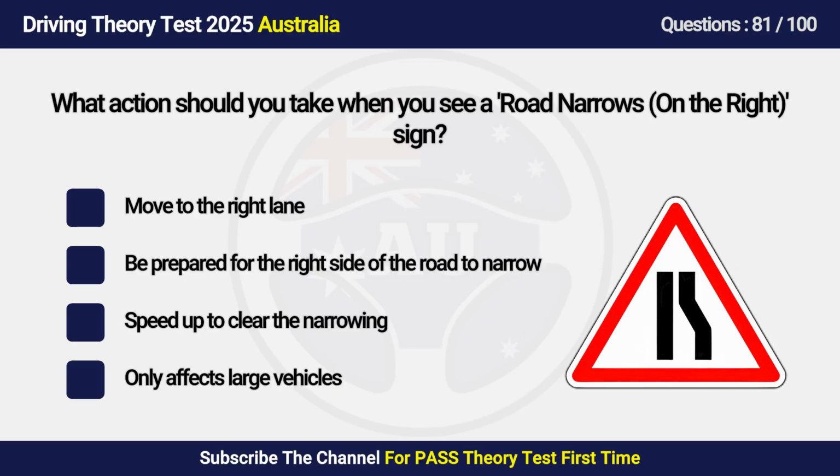Question 81. What action should you take when you see a road narrows on the right sign? A. Move to the right lane. B. Be prepared for the right side of the road to narrow. C. Speed up to clear the narrowing. D. Only affects large vehicles.